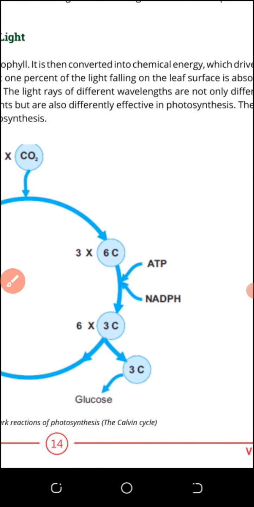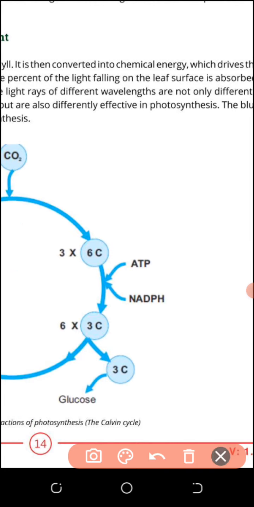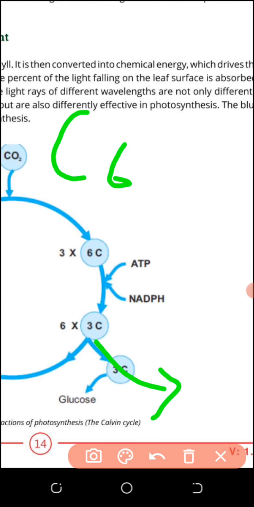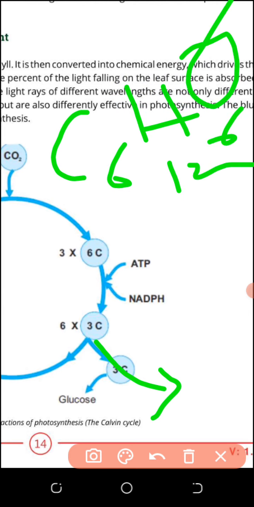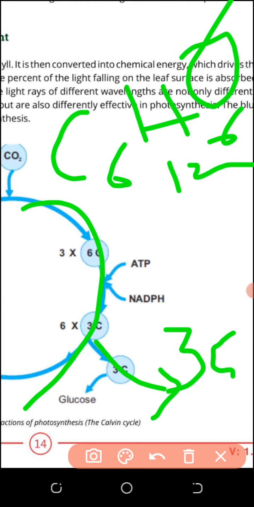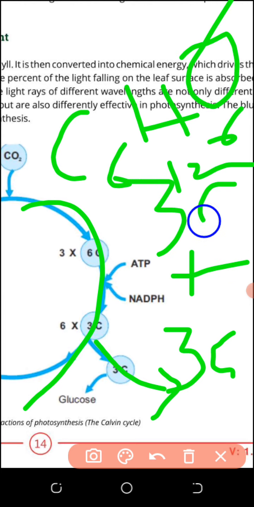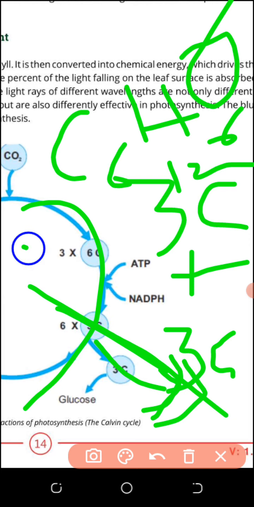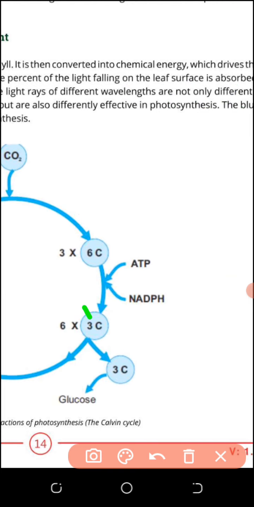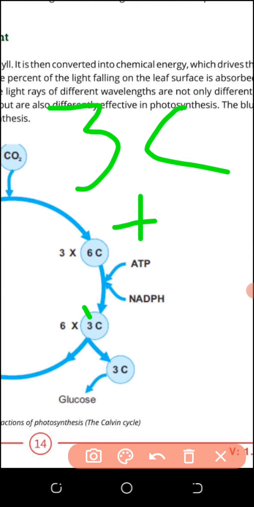Now the question is, sir, 1 3 carbon molecule will come out, but how will 1 3 carbon be able to form glucose, because the glucose formula is C6H12O6? I tell you, this cycle is continuous. 1 3 carbon will come, and after some time another 3 carbon will come, because this is the output of this cycle. So 1 3 carbon plus another 3 carbon will form the glucose.